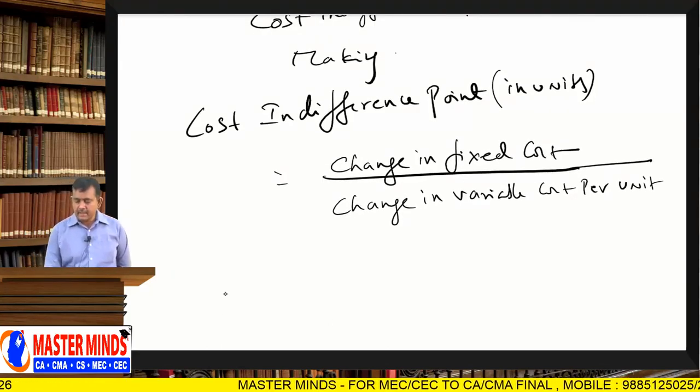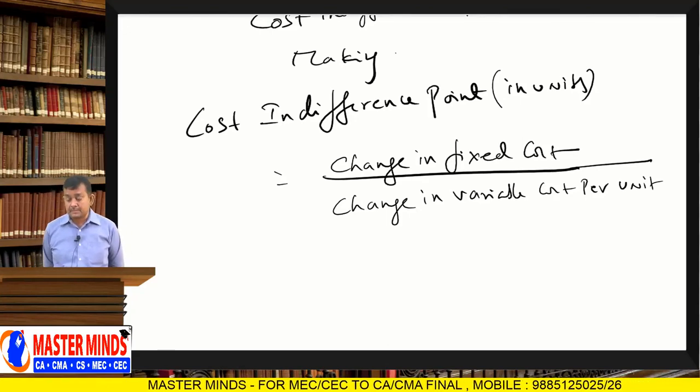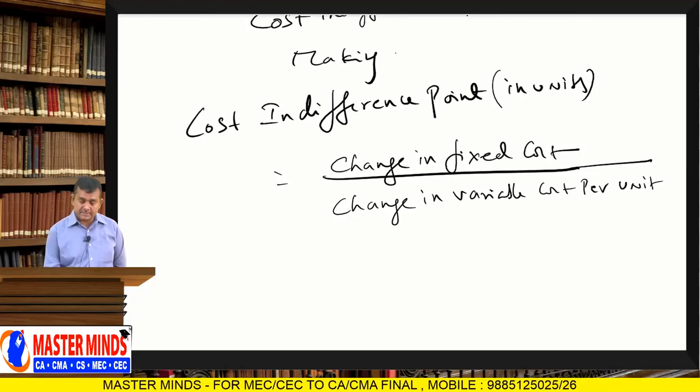Next, suppose per unit variable cost is not available, in that case apply the variable cost ratio, that is in rupees.